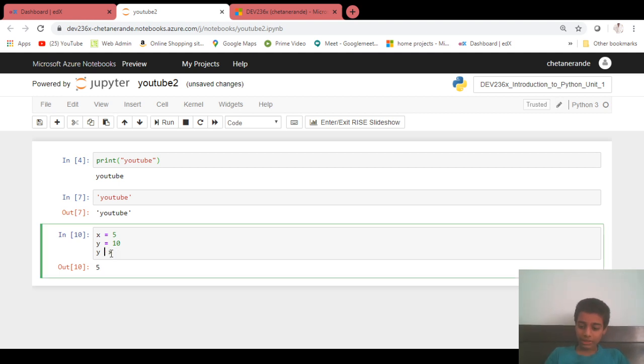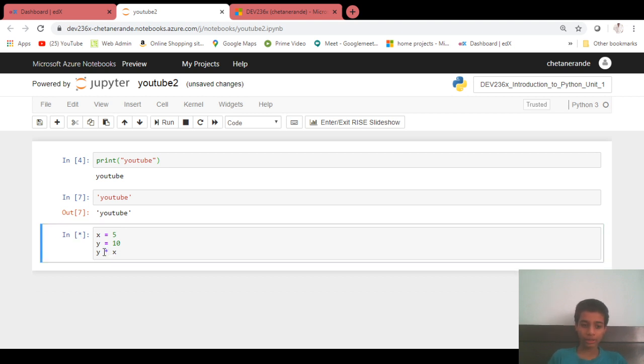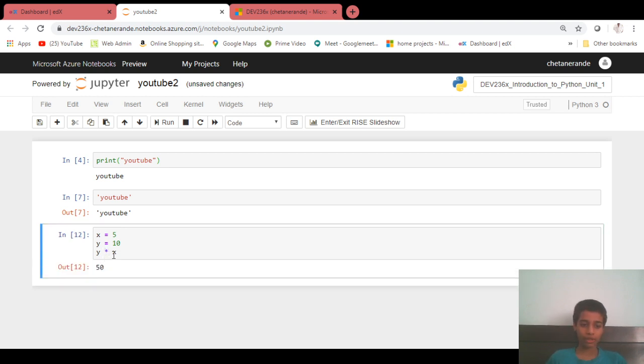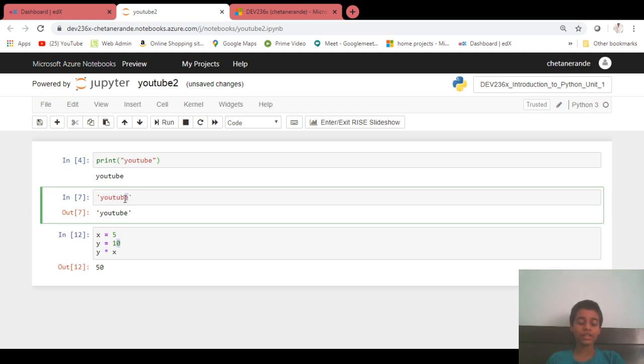Same with divided by, it will return 2, and it is always a float. When you divide something, it is always a float, and multiplied by, it is 50. You can use all 4 operations in Python for mathematics. Numbers are always green, and it is orange when you make it a string.